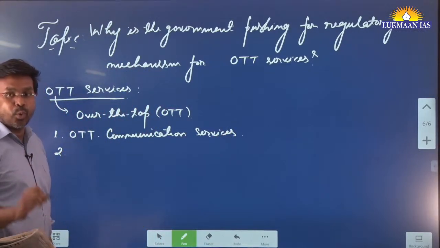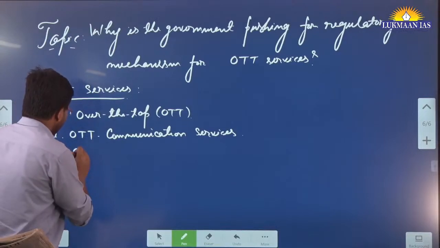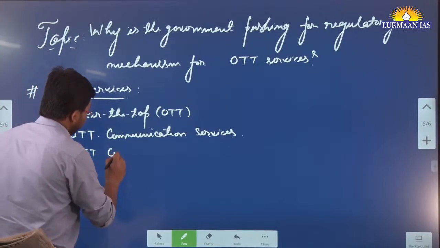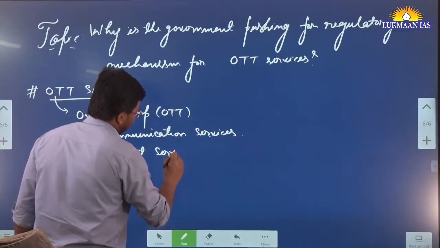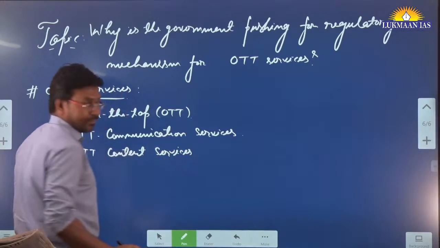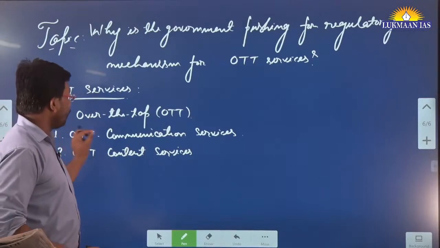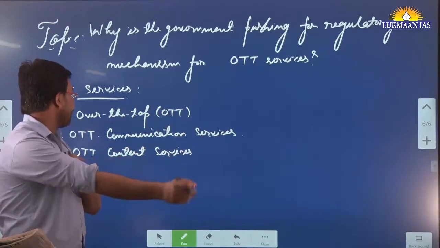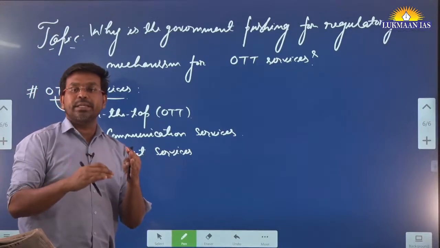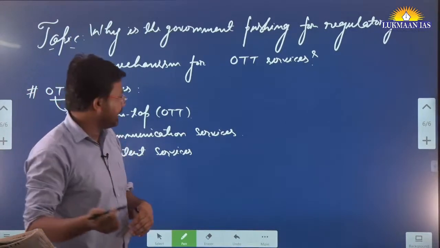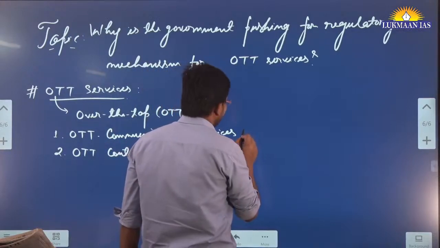The second type is OTT content services. When we talk about OTT communication services, I mean all those platforms that use the internet to provide communication facility come under OTT communication services.